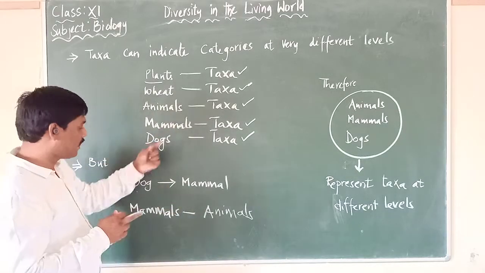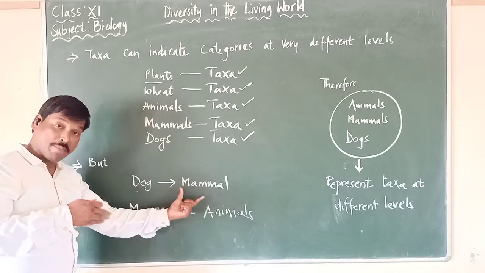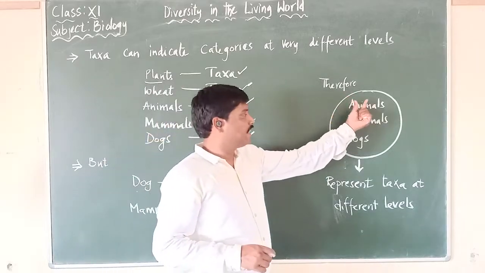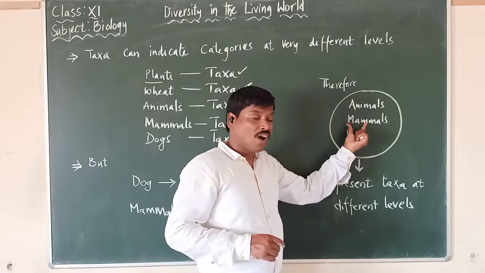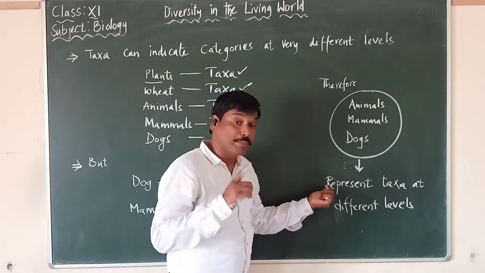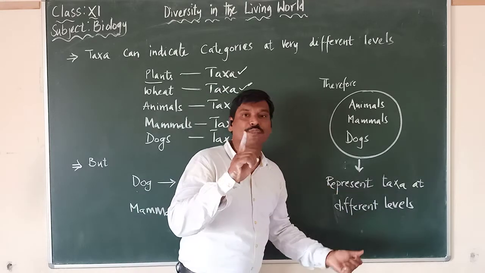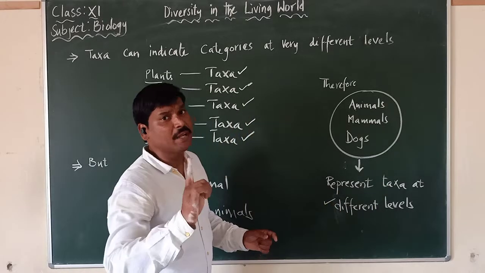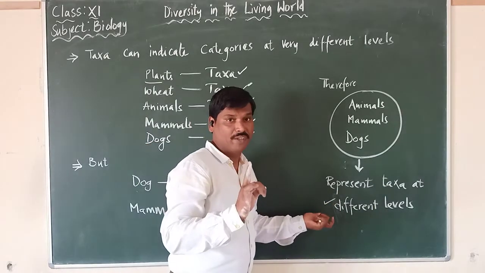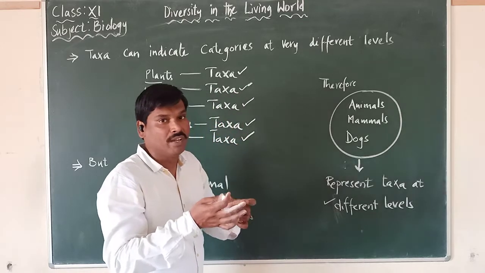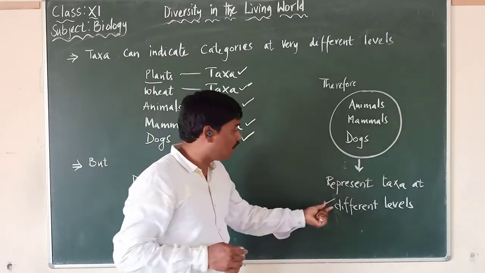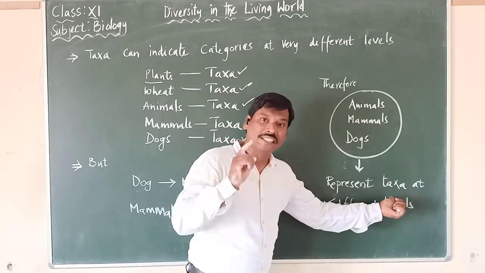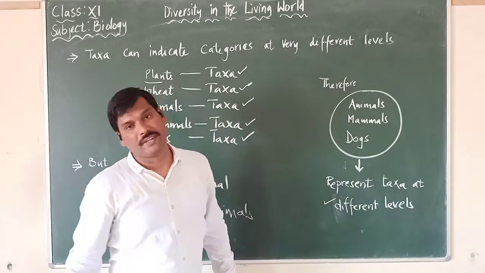But here we say dog is one category, mammals are one category, animals are one category. Therefore, please remember, whether it is animals, mammals or dogs, all of them represent taxa at different levels, which is a very important point to keep in mind. Each one is one group, and these groups at different levels we call taxa.